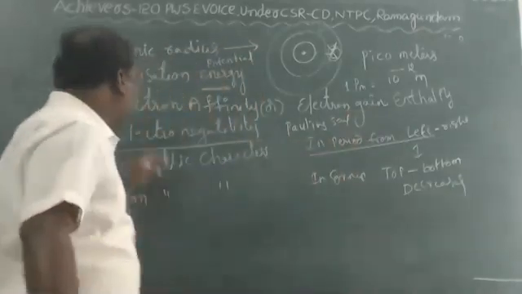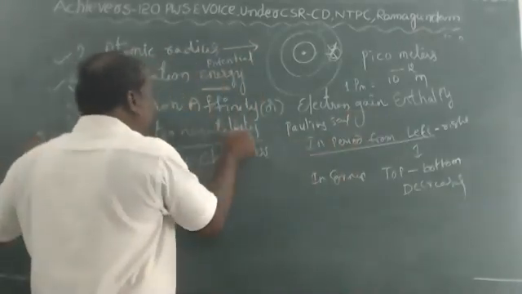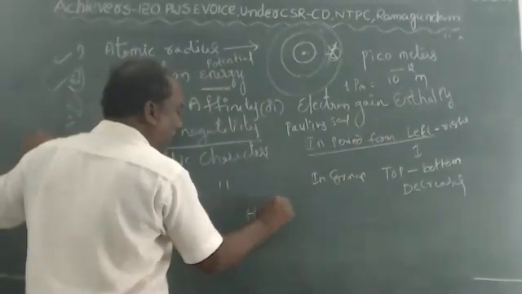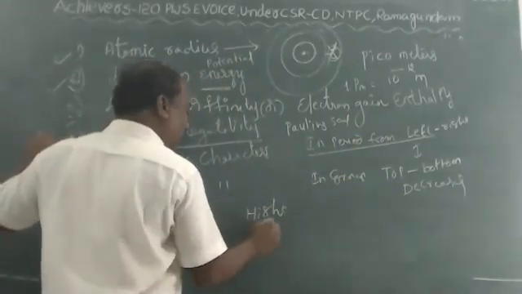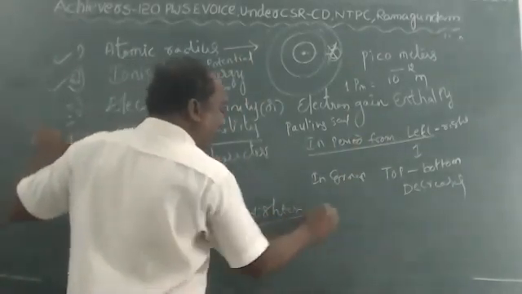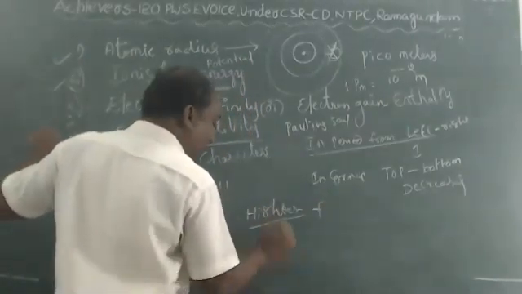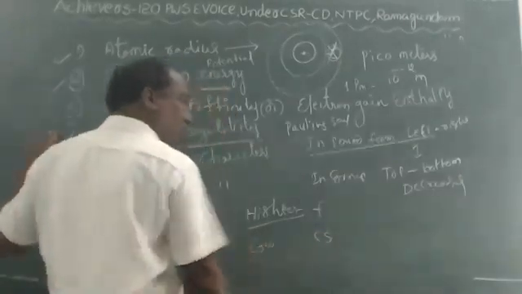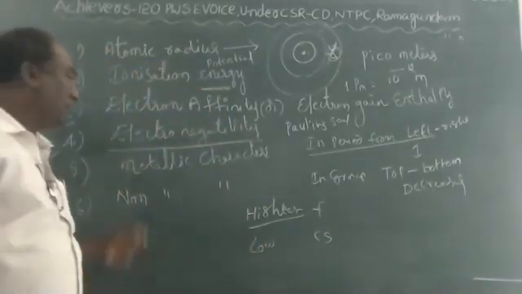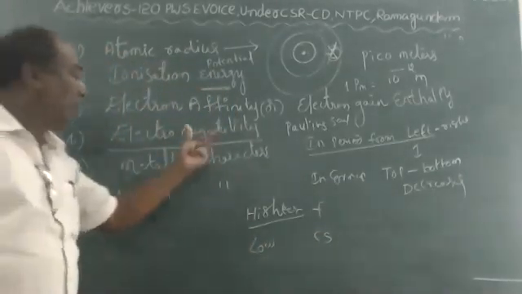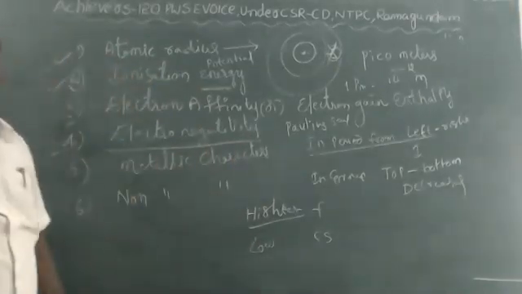The element with the highest electronegativity is fluorine and the lowest is cesium.